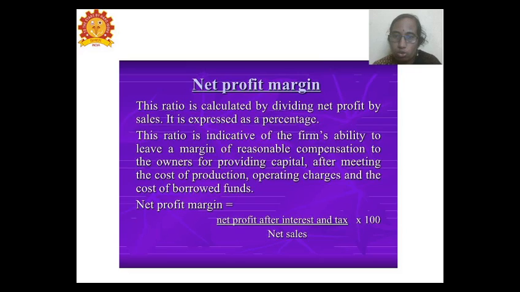Next is the net profit ratio. It is calculated by taking the net profit in relation to sales, expressed as a percentage. The ratio indicates whether the firm is able to make a margin for reasonable compensation to the owners for their capital investment, after meeting the indirect expenses, the cost of production, operating charges and the cost of borrowed funds. The formula is net profit after interest and tax divided by net sales into 100, represented as a percentage.